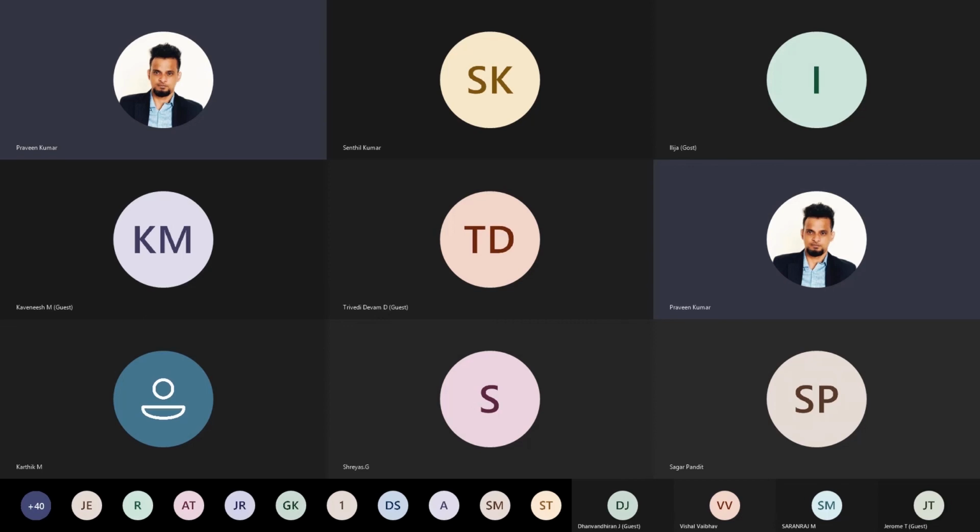We don't go for recorded sessions, because this is a product development training, not a software training. The more you interact with the expert industry person, the more you will learn from him. And be very clear: if you go into an industry and are assigned a project, don't expect too much support. Even your team lead or team member will not be able to support you too much. They can give you a training, but if you are facing any issues in your project, you will be the only person who has to figure it out and fix it. And if you're not fixing it, you'll be removed from the position.